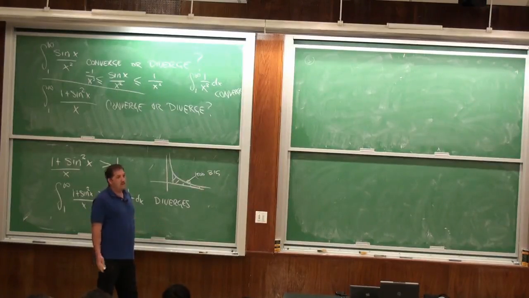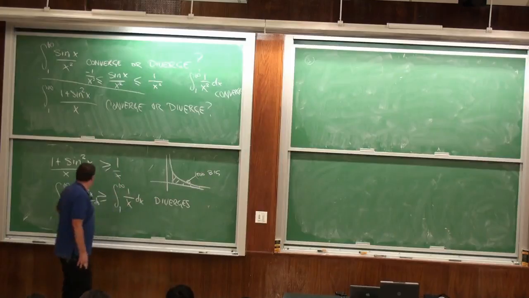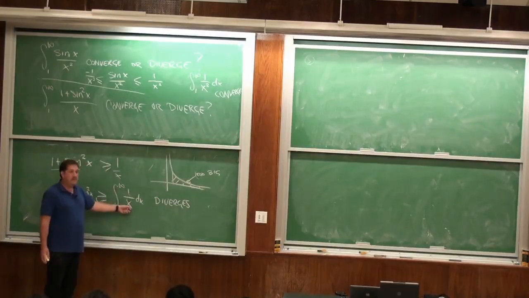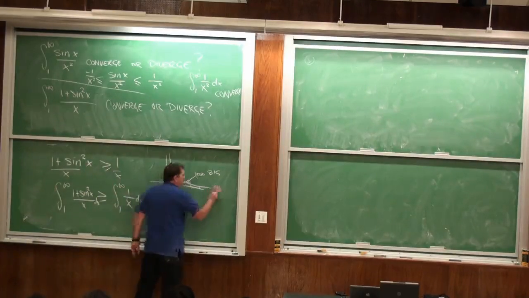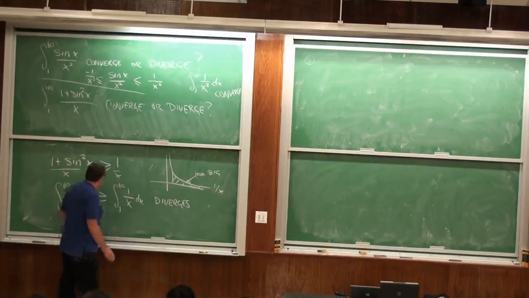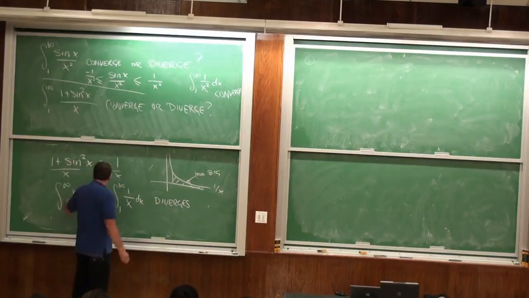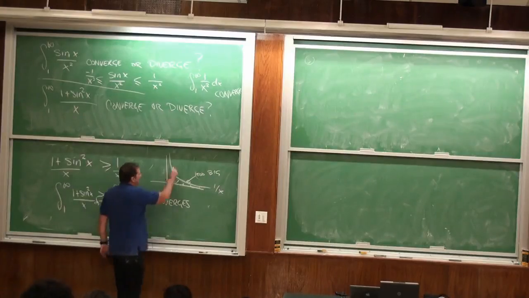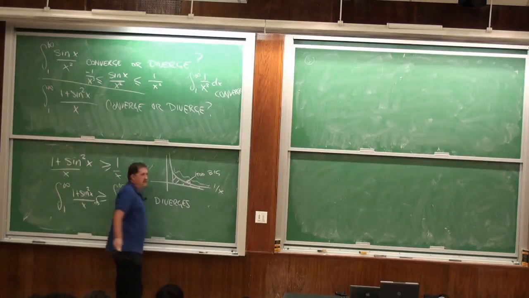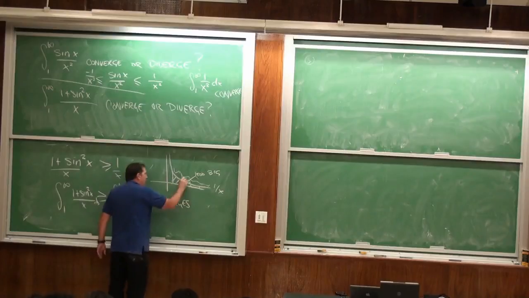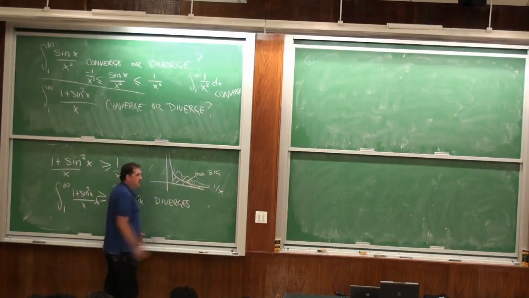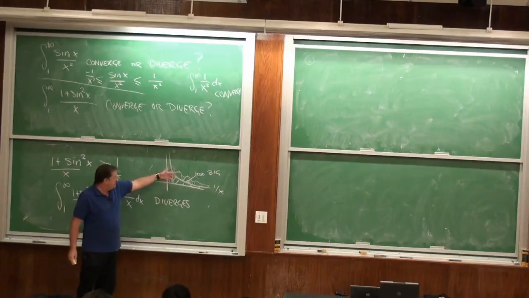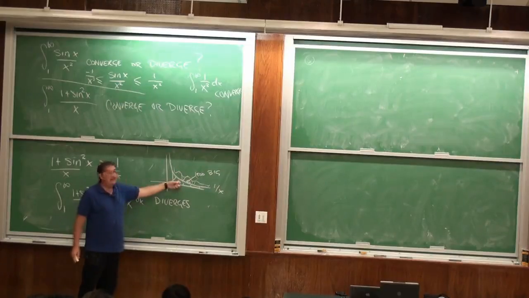You can't just look at the graph. You can look at the graph and draw conclusions when conclusions are warranted. So here I can look at the graph of this and compare it to the graph of this. I know that 1 over x is too big. And I know that this guy, 1 plus sine squared over x, does something up here. It touches at every multiple of 2 pi, though I'm drawing it not touching. So if this is too big, certainly that's even bigger.